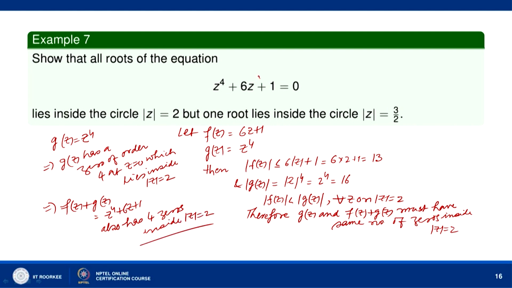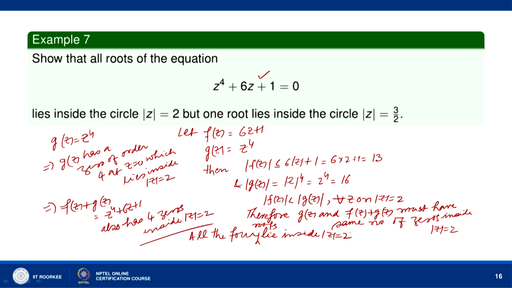Now, this is a fourth order polynomial equation, so it will have 4 roots. This means that all the 4 roots lie inside |z| = 2.